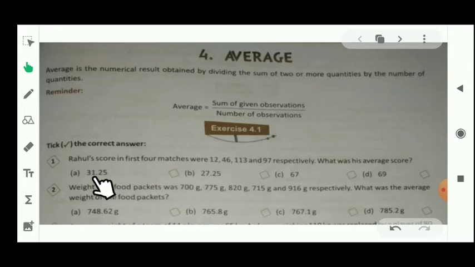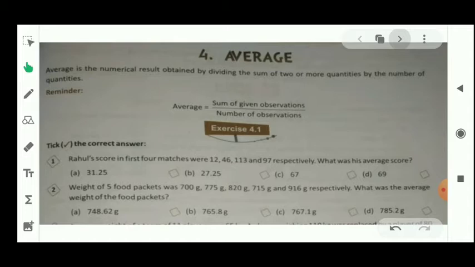Let's see the questions. Question number 1: Rahul's scores in the first 4 matches were 12, 46, 113 and 97 respectively. What was his average score? This is the formula of the average: sum of given observations upon number of observations. Given observations are 12, 46, 113 and 97. And how many observations are there? You can see 1, 2, 3, 4.